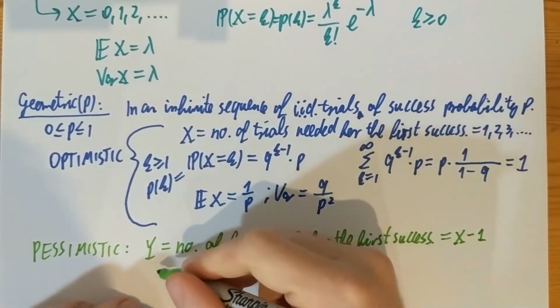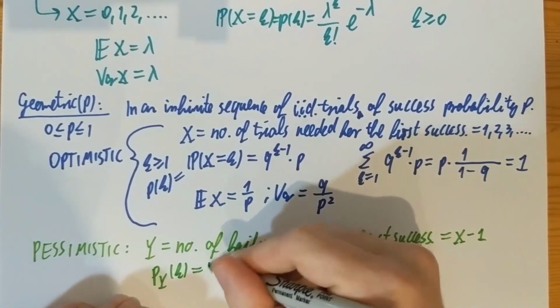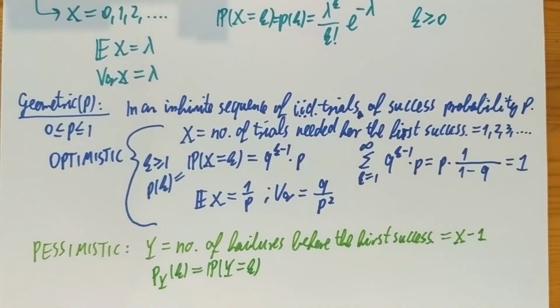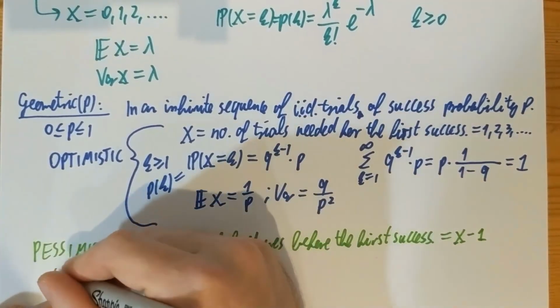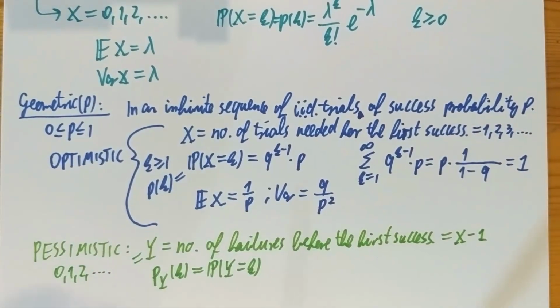So what is the probability for y that it equals k? So what is the probability that we see exactly k failures before the first success? Well, let's notice first that y could be 0 actually. It starts from one less than x, which is clear because it's x minus 1.